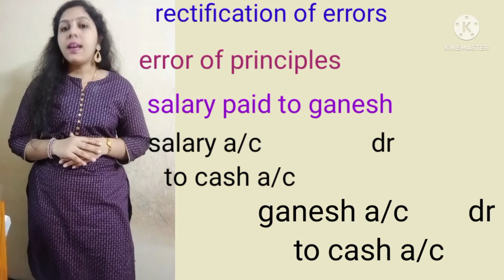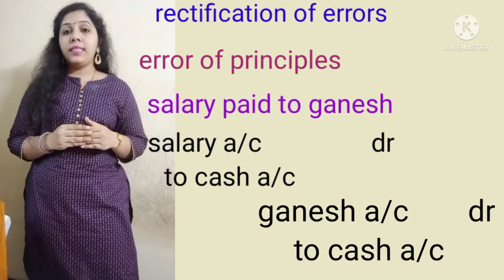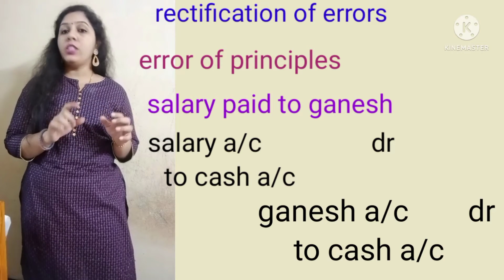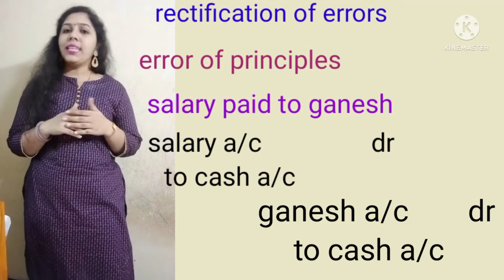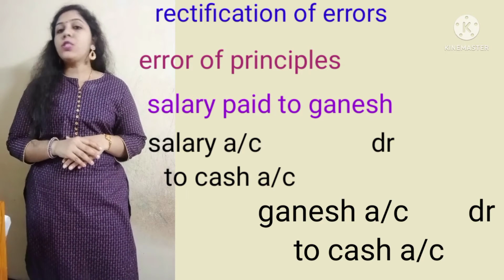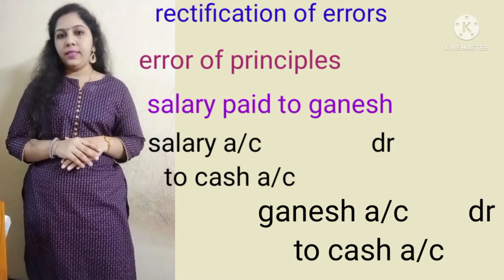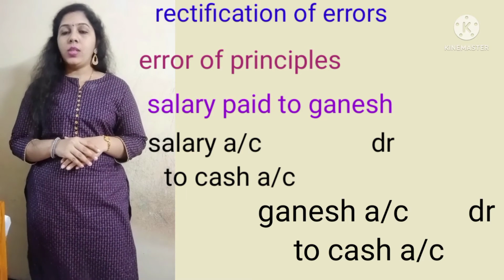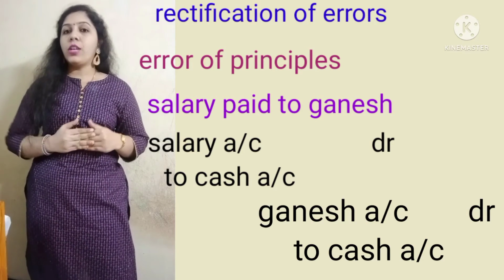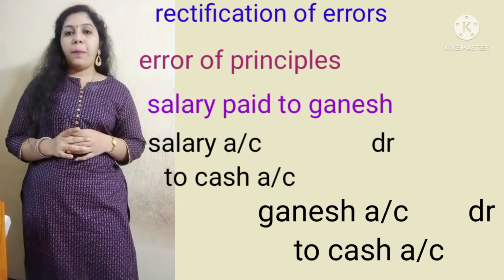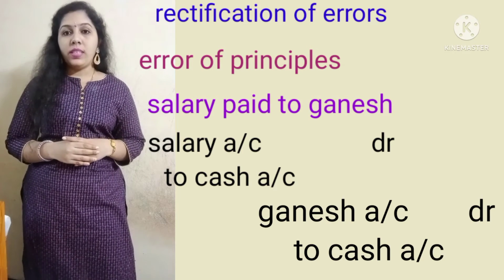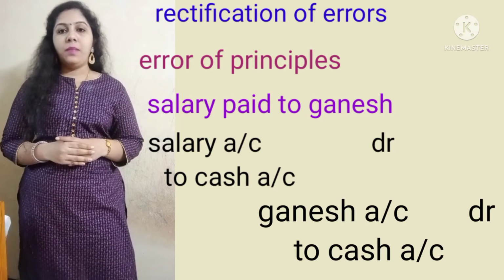The purpose is important. If we write Ganesh account debit to cash account, the trial balance will still be equal, but that is not the rule. We have accounting rules, so we have to follow them and write the purpose. That is called the error of principle.